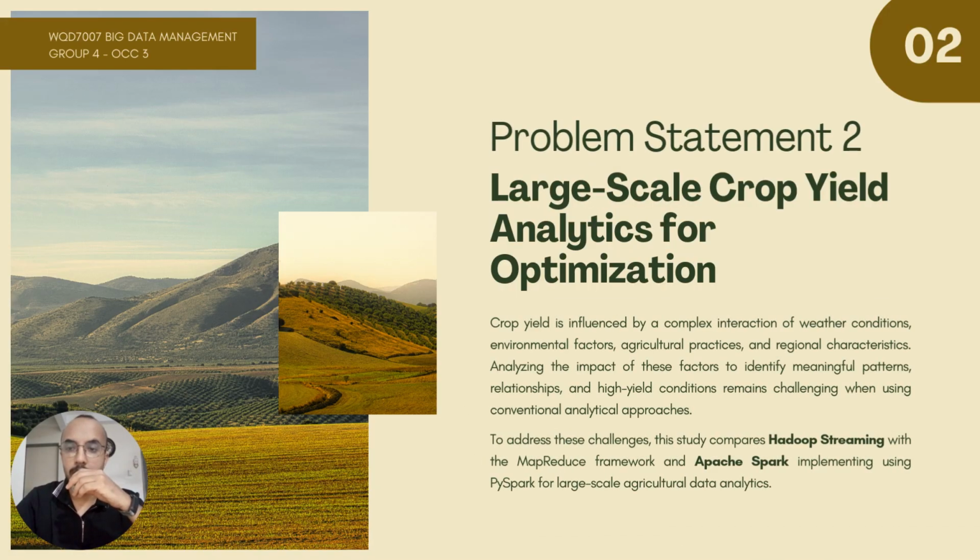Problem statement 2, large-scale crop yield analytics for optimization. Crop yield depends on weather, environment, farming methods, and region. Finding useful patterns with traditional methods is difficult. Large-scale data needs fast and scalable processing tools. So this study compares Hadoop streaming, MapReduce, and Apache Spark, PySpark for crop data analysis.